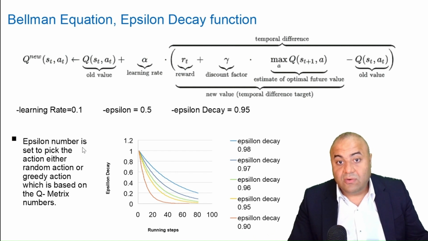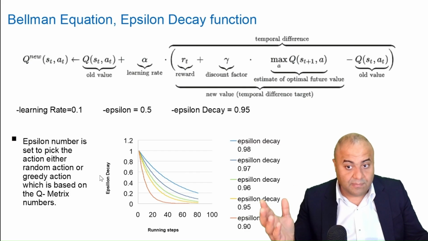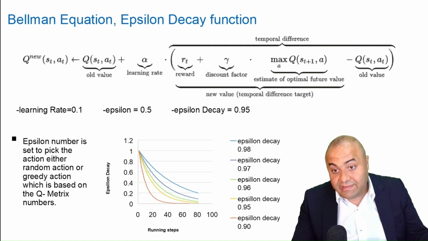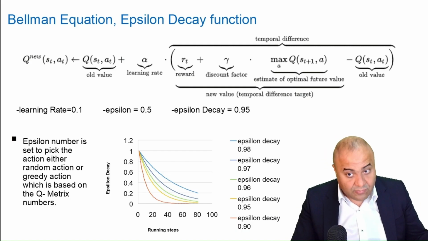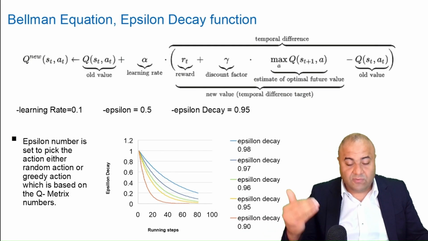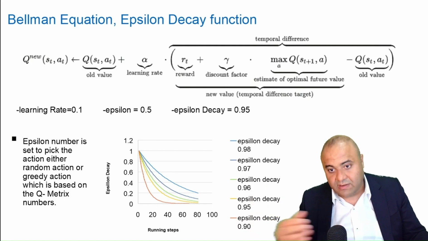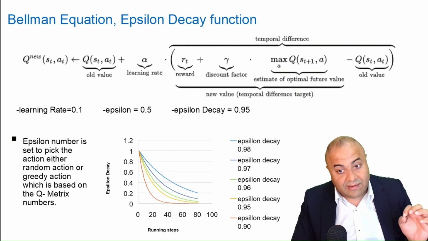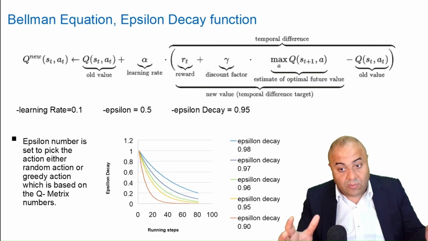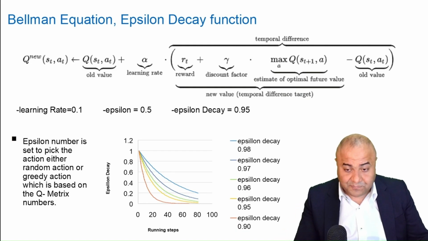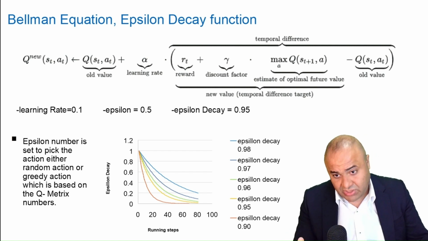Now in Q learning, or Q table, or basically in general in reinforcement learning, sometimes we take greedy action and sometimes we take random action. The reason we take greedy action is simply to win, to achieve what we're trying to achieve, to get the best possible reward at that specific time. Sometimes we take random action because random actions give us exploration.